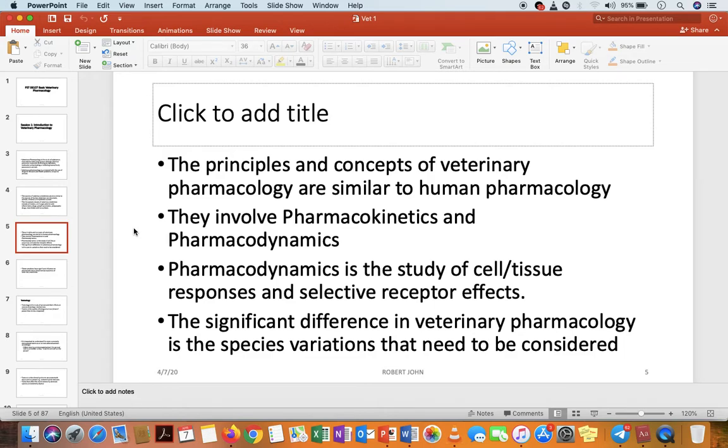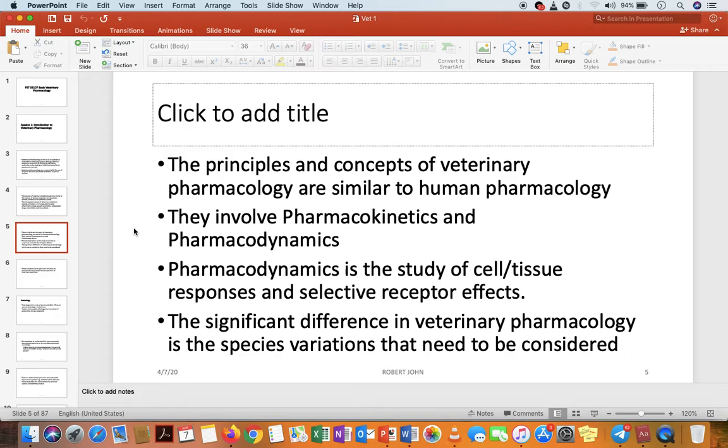For example, domestic animals like cats, dogs, a hen, or a duck, all these animals are domestic animals, but their difference is they are coming from different species, very different species. You can talk about cows, goats, rabbits, all of them are coming from different species. So there is something that is a little different in veterinary pharmacology compared to human pharmacology, is that here we are talking of pharmacology in a group of animals that comes from different species.